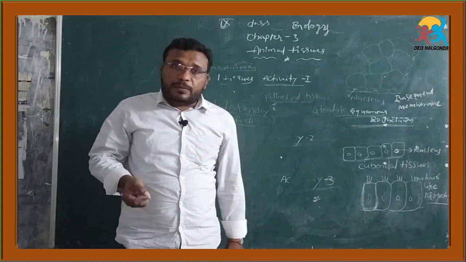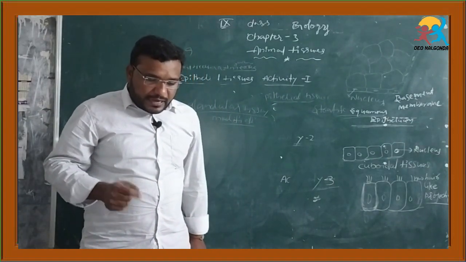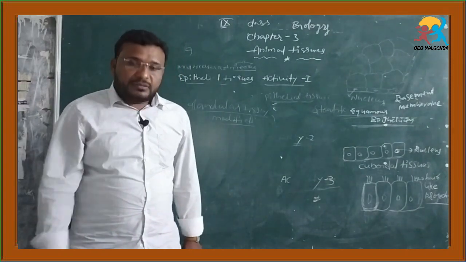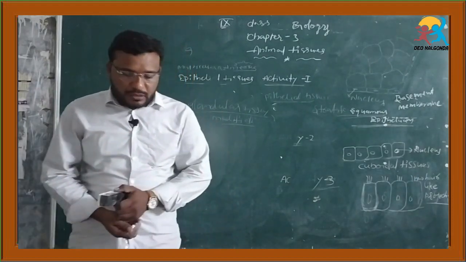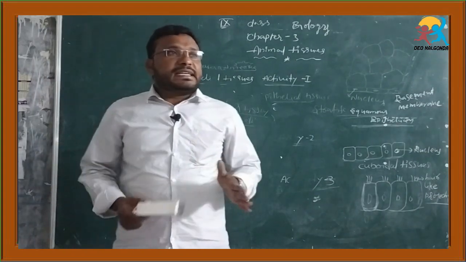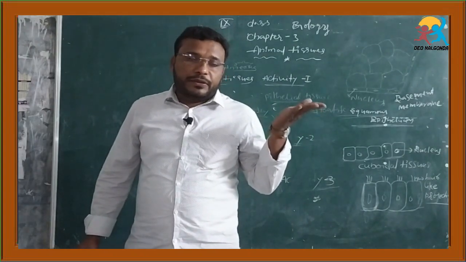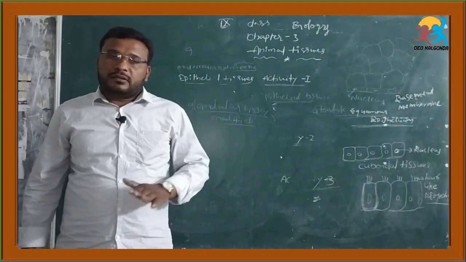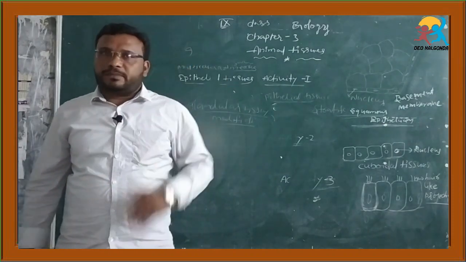Some portions of the epithelium tissue fold inwards and form multicellular glandular cells or glands. Hence, this is also called glandular tissue. Based on their ducts, glandular tissues are of two types, endocrine glands and exocrine glands. We will discuss more information in another chapter.